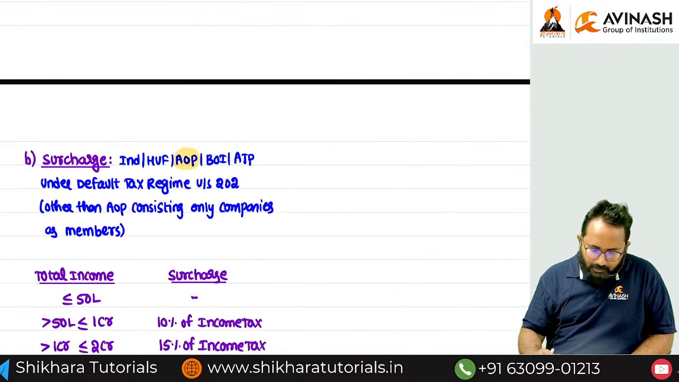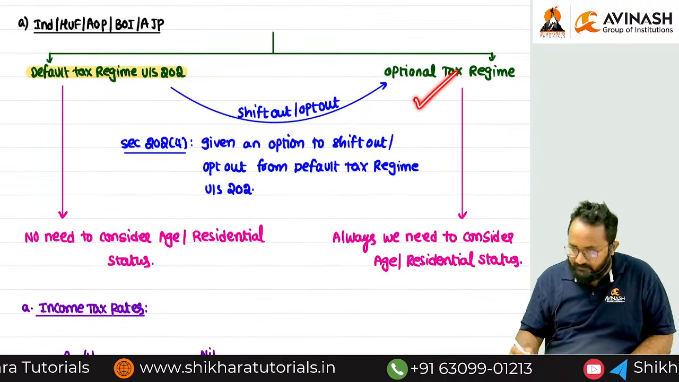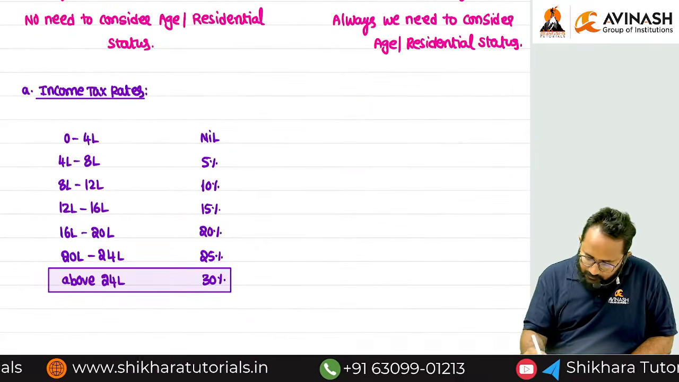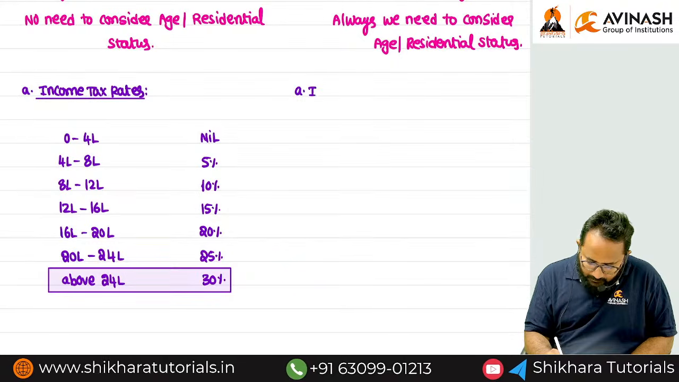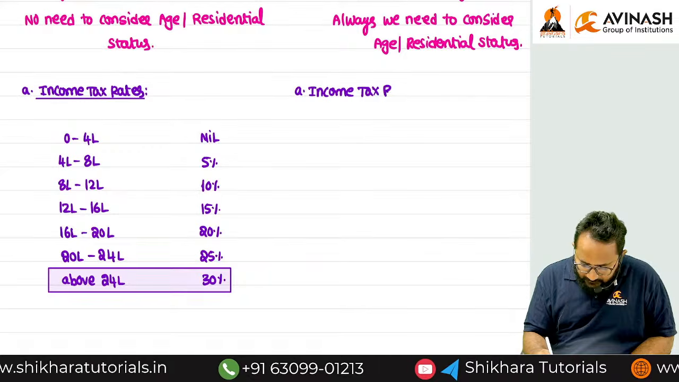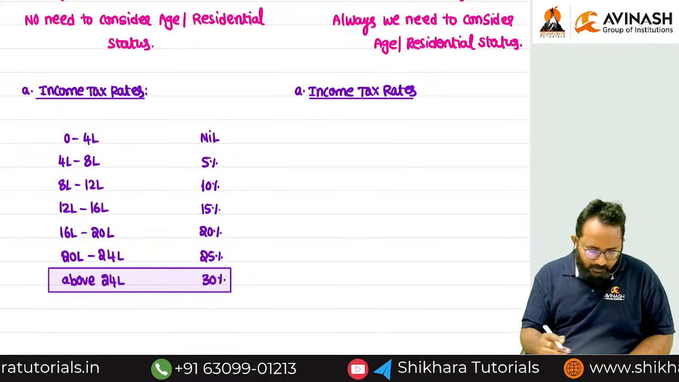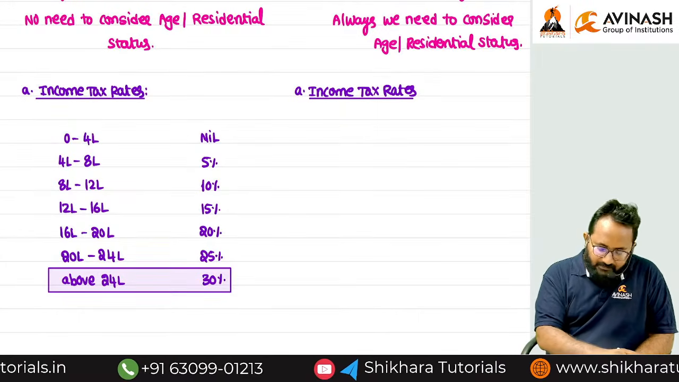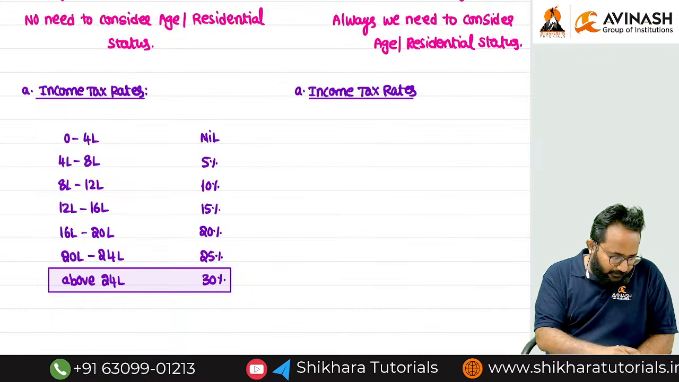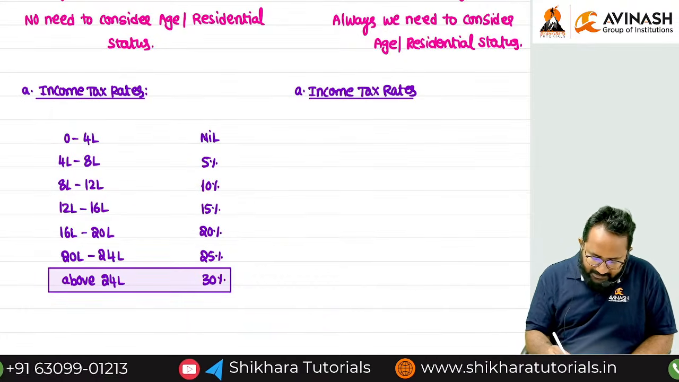Surcharge is done here. Now I want to discuss the tax rates under this regime, and then the surcharge rates. Income tax rates. Use space properly. Here I want to discuss the income tax rates for the different categories properly. Why? Because we have different categories here.